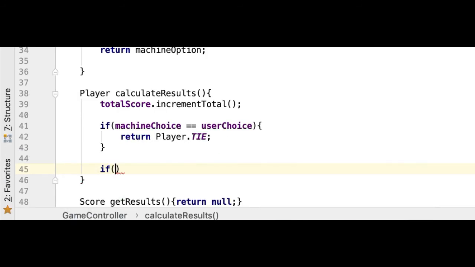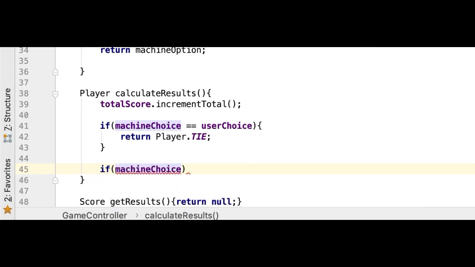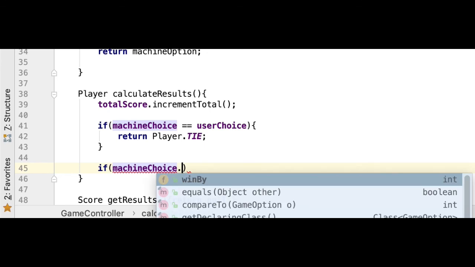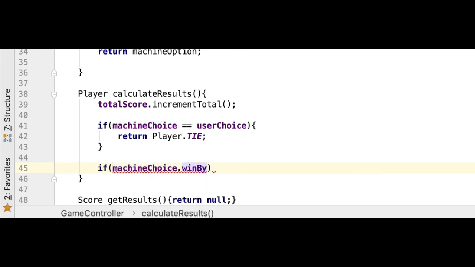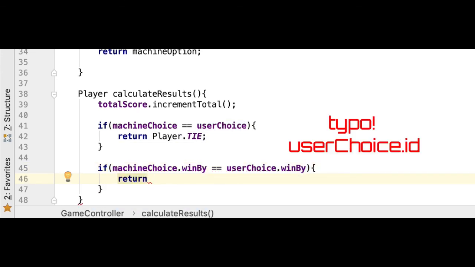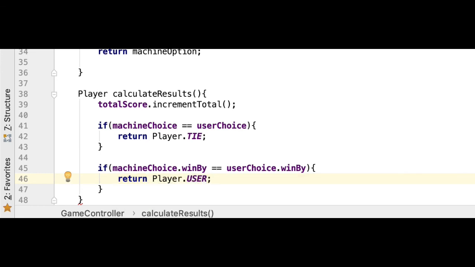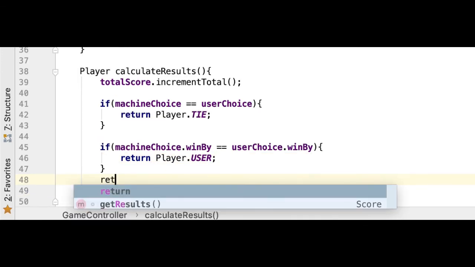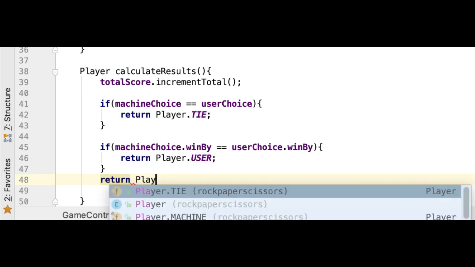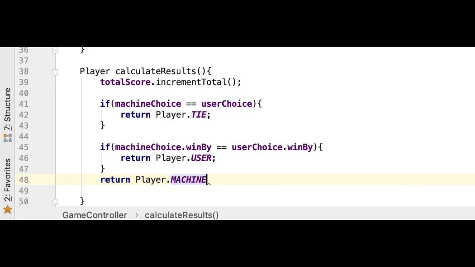So we will use the machine option and then access the win by attribute or field. And if this is equal to the user choice, then we know that the user won. So we need to increase the user counter and then return user. Otherwise, it means that the machine won, so we will return player.machine.